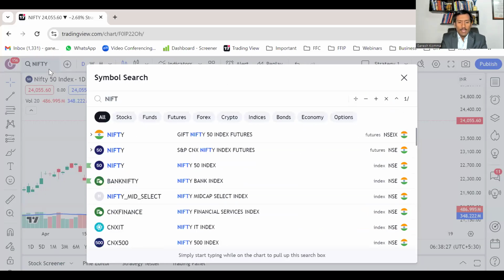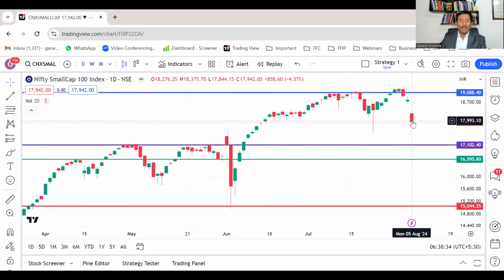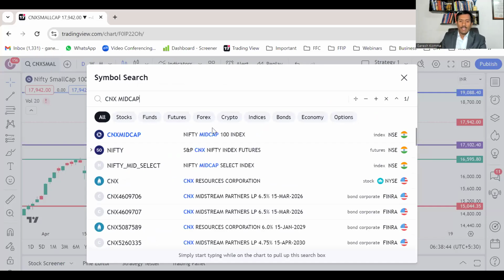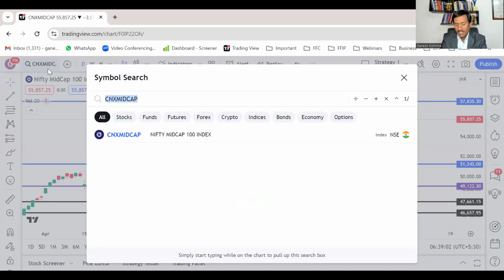Similarly, if you look at the Nifty small cap index, it has corrected by 4.57%, right? So we have seen a major correction in small cap, and also in your mid cap index, which has similarly seen a 3.55% fall. So broadly, mid cap and small cap have been the major effect, and Nifty is down by over 2.4%.